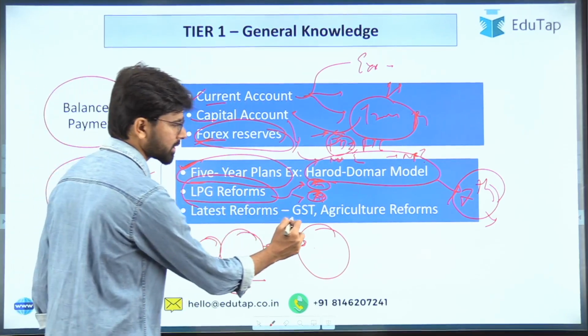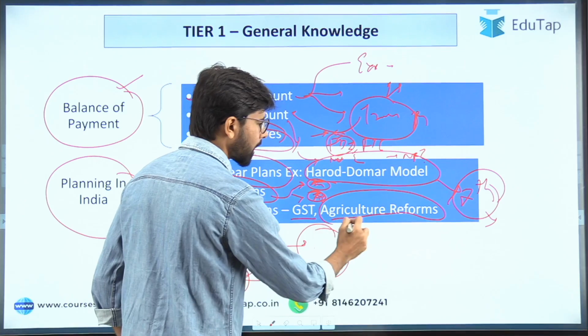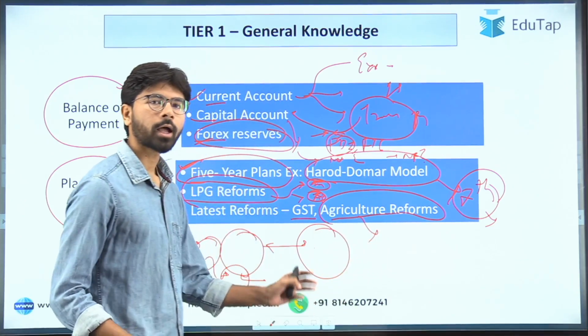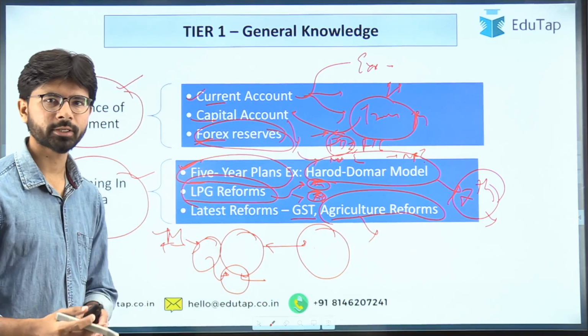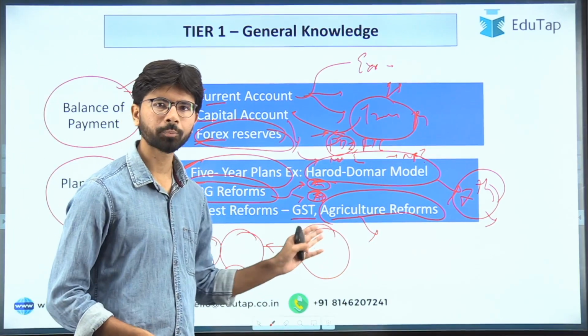And the latest reforms like GST and the agricultural reforms, again, they are considered a watershed in agricultural history post-independence. So that becomes another important area.